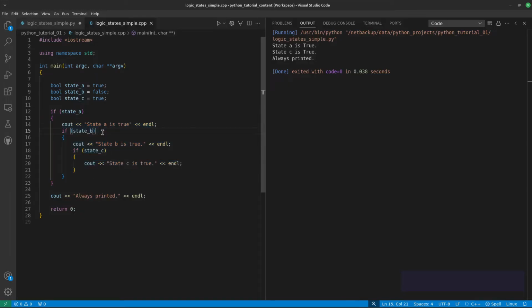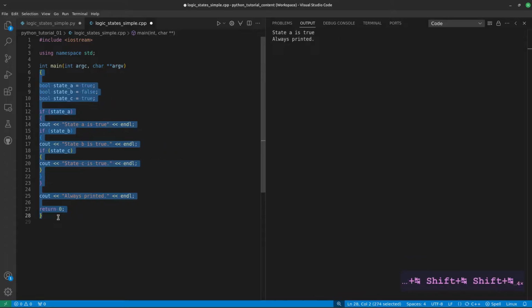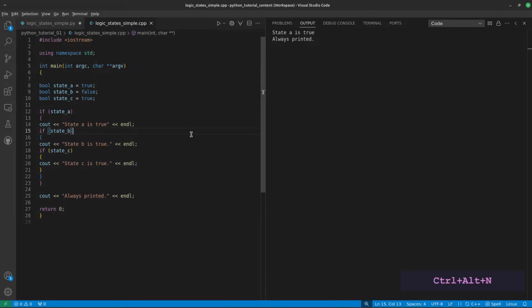If I run this program with the present logical settings, I see that state A is set to true, so I get that printed, but state B is false, so state B doesn't get executed, and because state C is nested within state B, it also doesn't get executed. And if I flatten all these indentations, it has no effect on the program. It still runs the same, just like that.